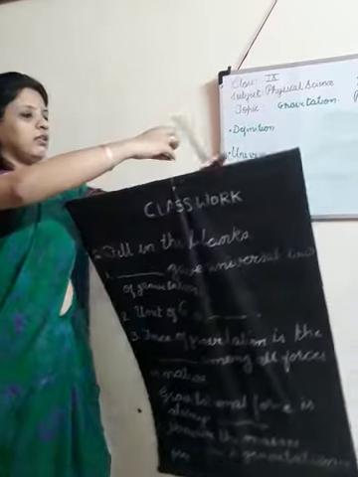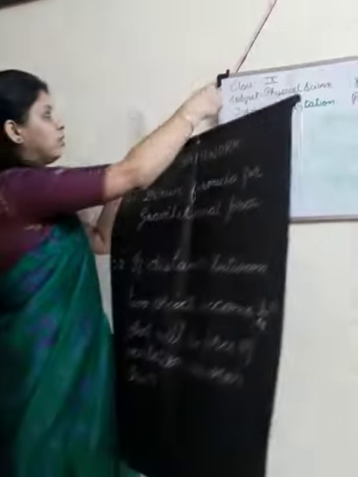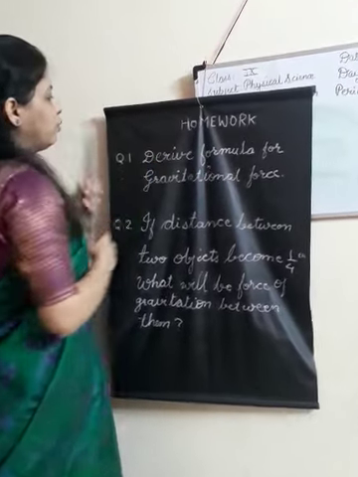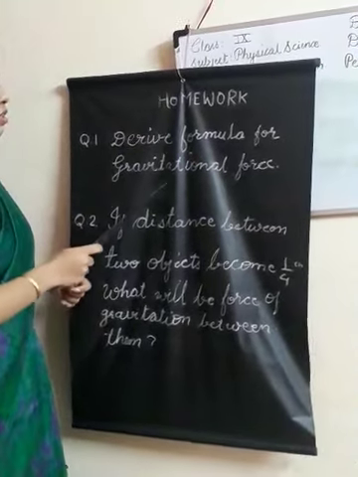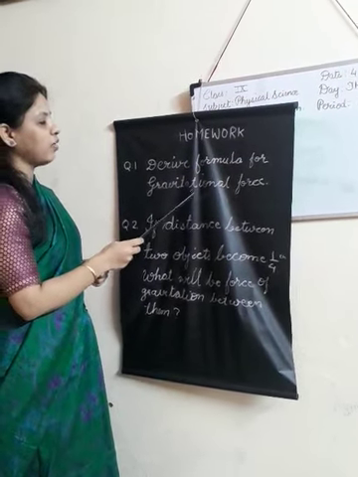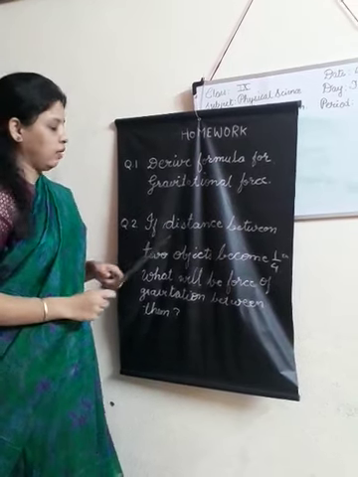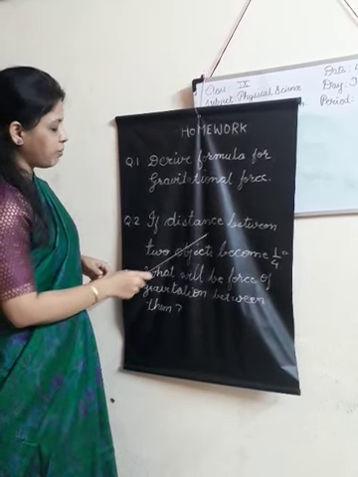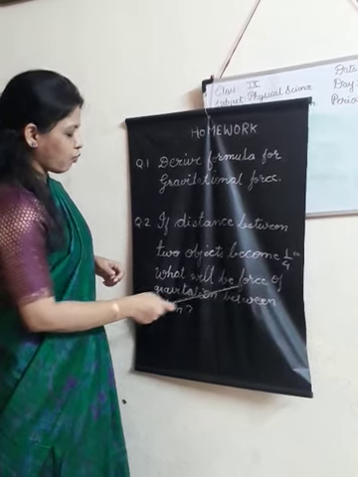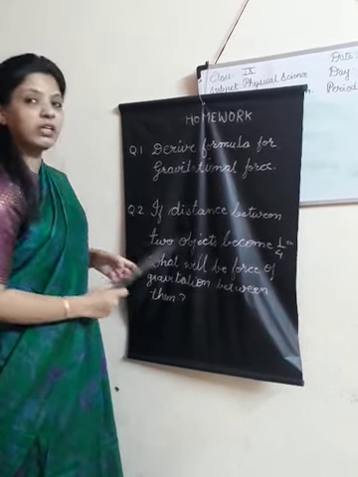And this is your homework. You have to do all these questions at your home. Question 1 is derive formula for gravitational force. Second is if the distance between two objects becomes 1/4, what will be the force of gravitation between them? You have to find out that.